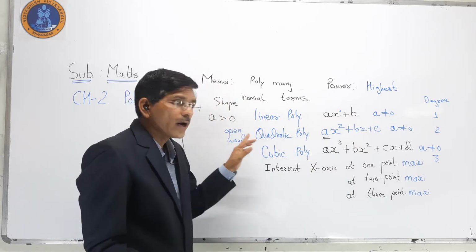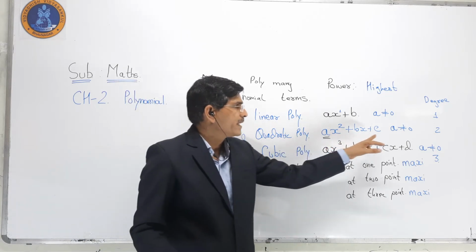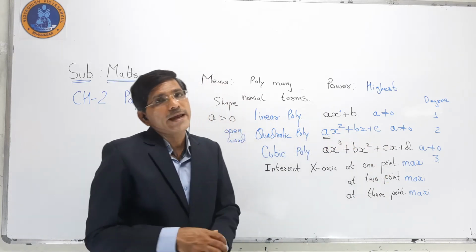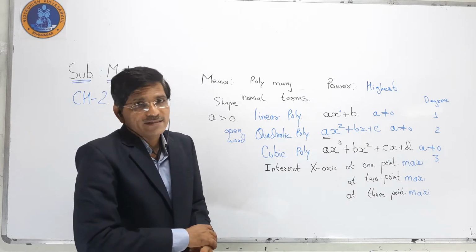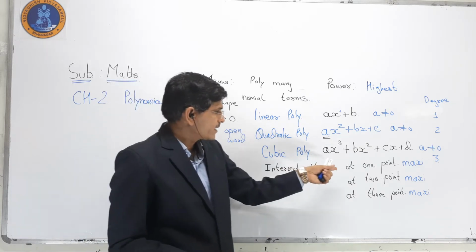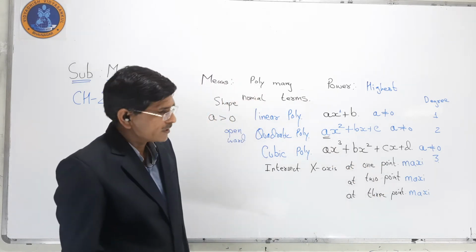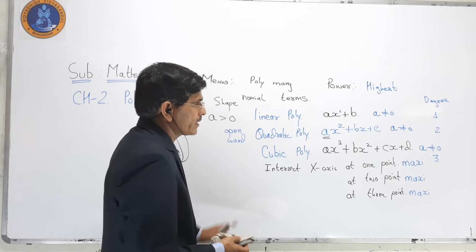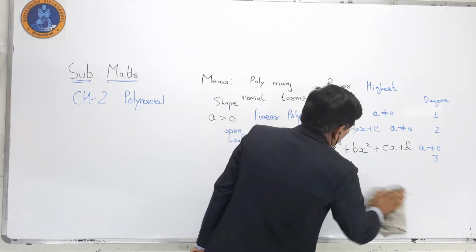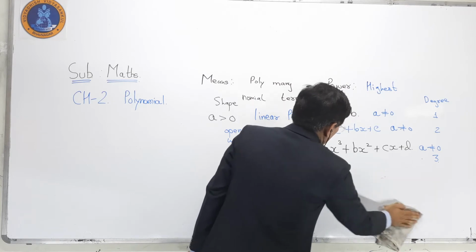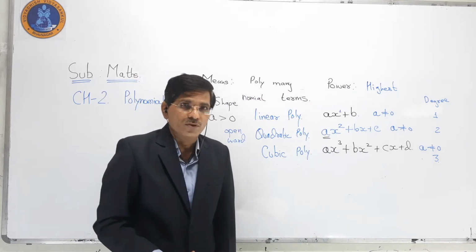If we go for quadratic polynomial, the answer must be a relation between A, B and C. And if you go for cubic polynomial, the answer must be a relation with A, B, C and D. So that is the next topic related with the polynomial. First of all, we have to find how we can get zeros.